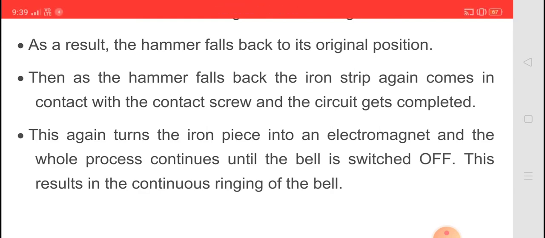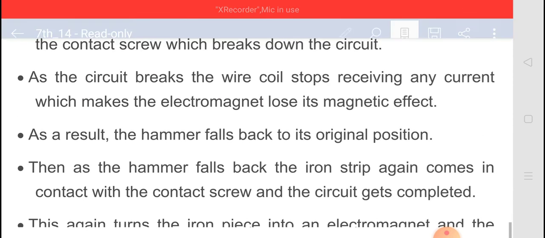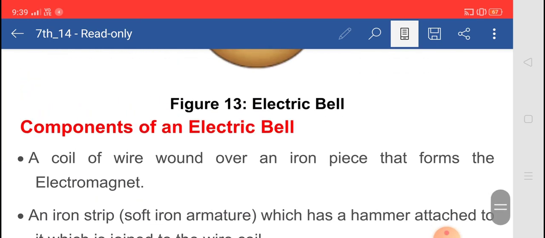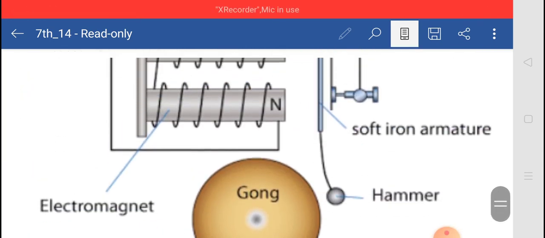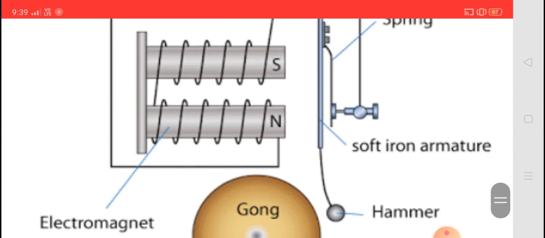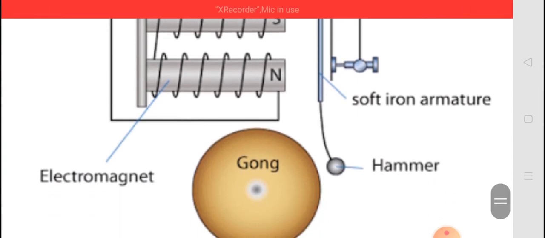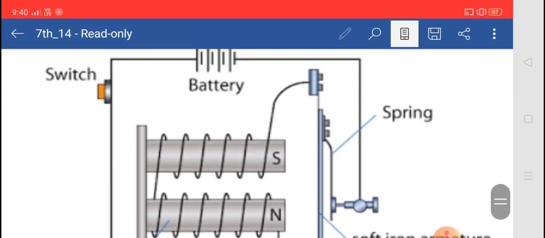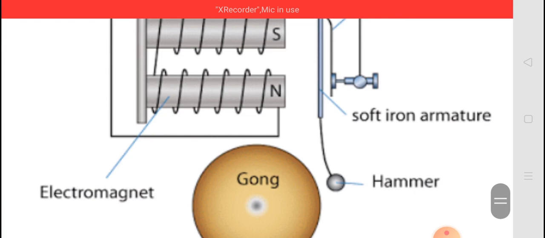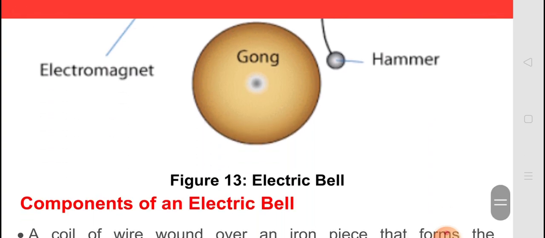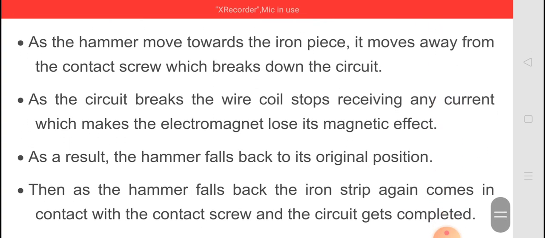So what happened here, when we switch on, the electric current is passed through the circuit, and the iron strip works as an electromagnet. Then this attracts the hammer, and here the screw is loose. Then the hammer rings the bell, and when it touches the gong, the electric current is stopped, and again the hammer comes back to its main position. So in this way, this continuous process goes on.